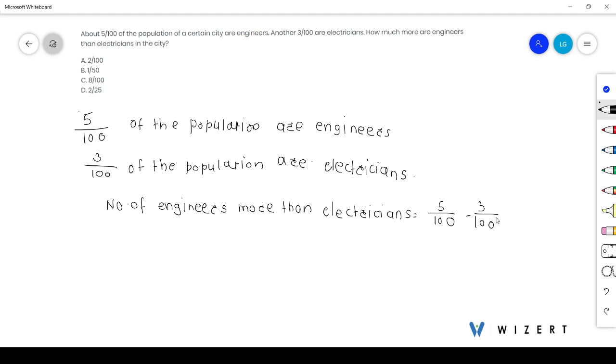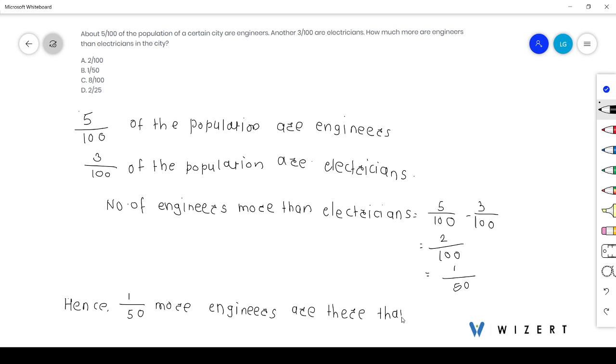So it is 2/10. That is 1/5. Hence, 1/5 more engineers are there than electricians. So our answer is 1/5, which is option B.